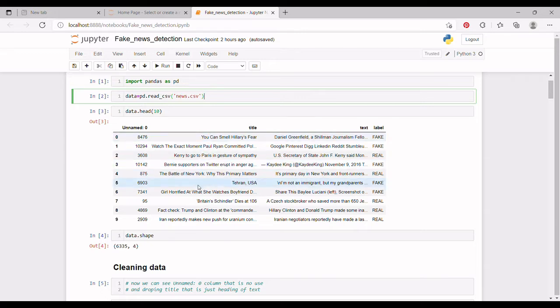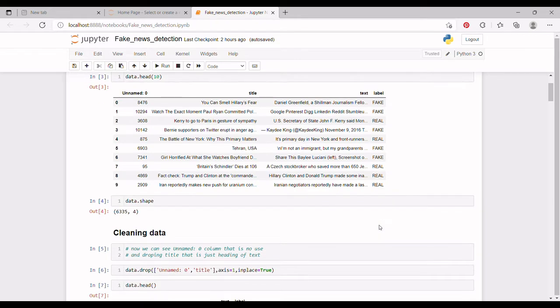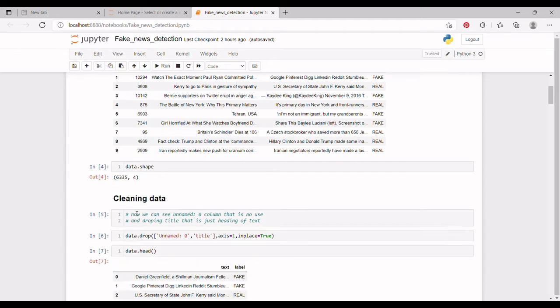as we see here, there are 4 columns, in which the unnamed column has random values of no use, and the title column is just a heading of the text column, which is also of no use, so we can delete these columns in further steps. We can see the label column; it is categorical data, and we have to change it into numerical data. So now first see the shape of our dataset. It has 6335 rows and 4 columns.